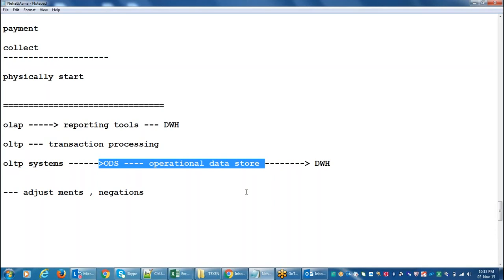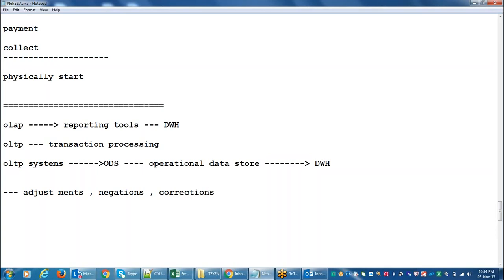If you load that data into the data warehouse and you have any adjustments, negations, or corrections to do, is it possible to do it from the data warehouse? No, right? It is difficult, because we can't do any operations on the data warehouse. It is read only. So to do these types of corrections, we need the ODS system.